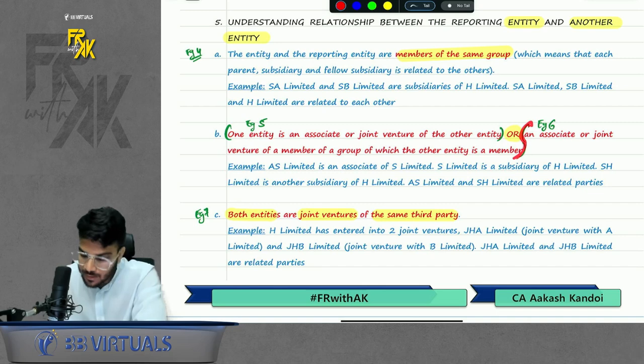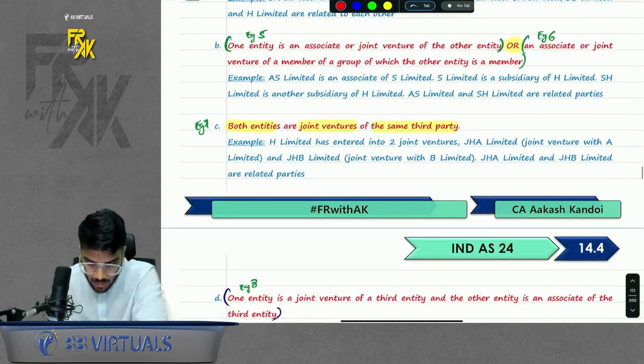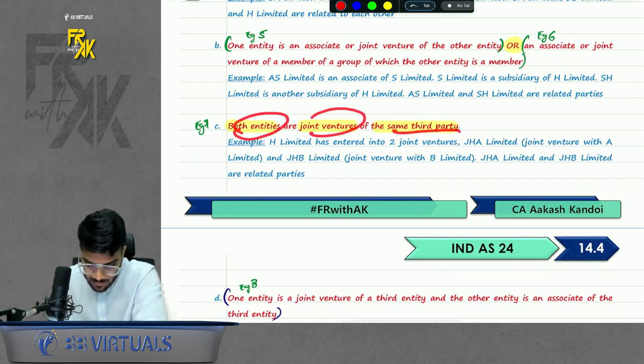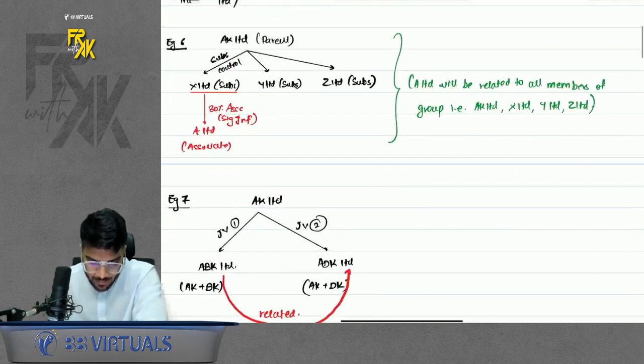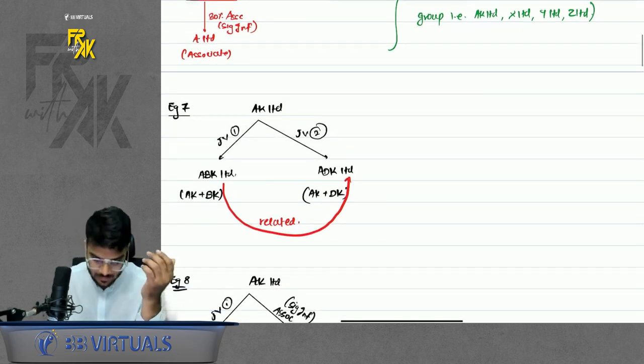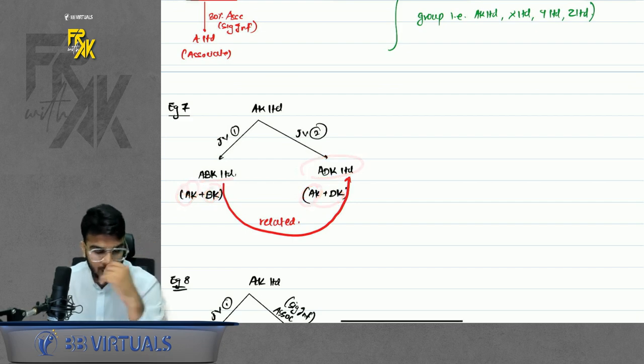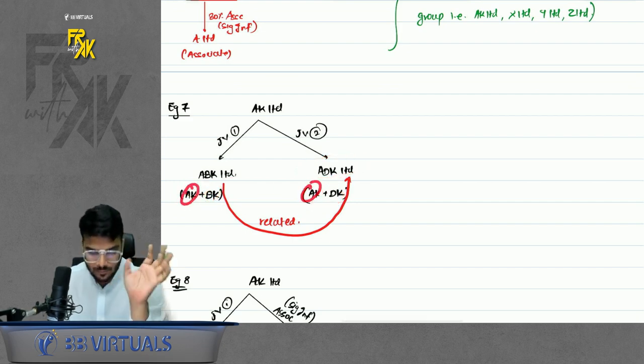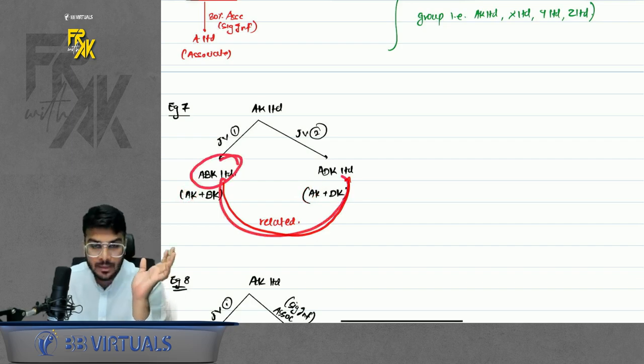When you read the theory now, you will not understand what they are trying to say. When you read the example, you will understand. Next, both the entities are joint ventures of the same third party. Let's say this AK Limited entered into two joint ventures with two different parties. AK and BK formed ABK, AK and DK formed ADK. So the common party is AK, and that is why these two joint ventures will also become related.